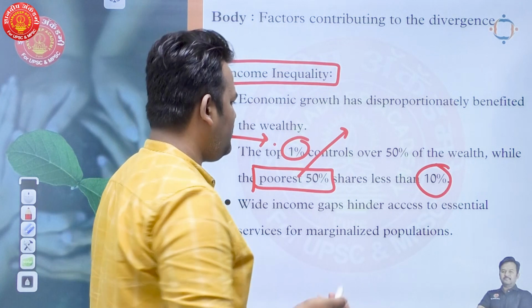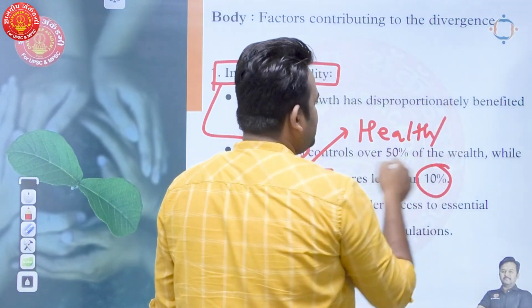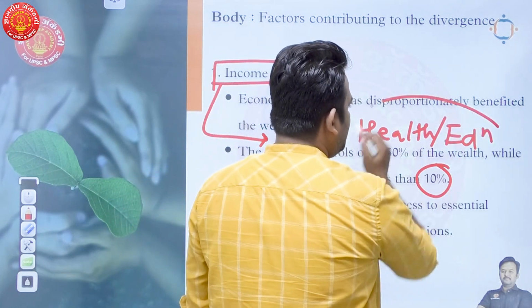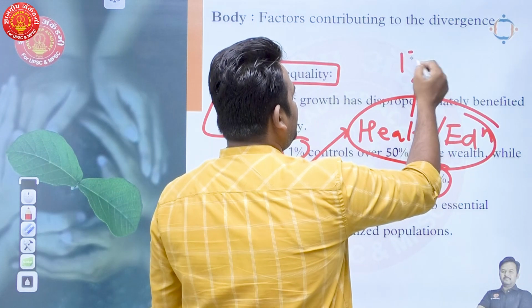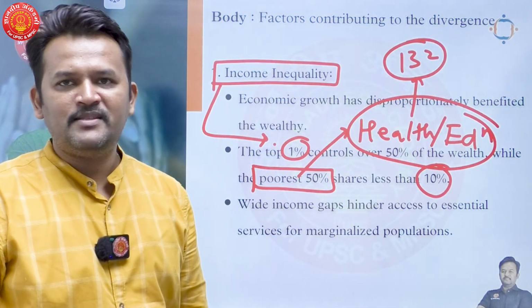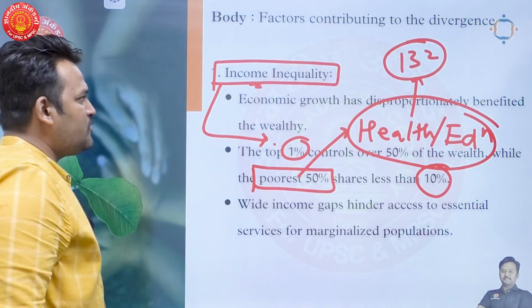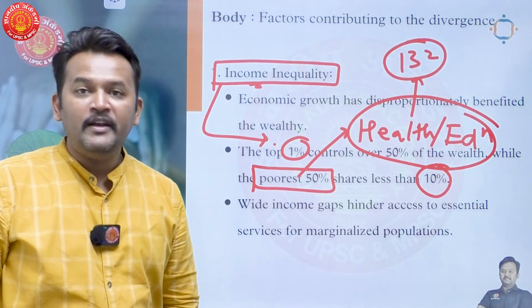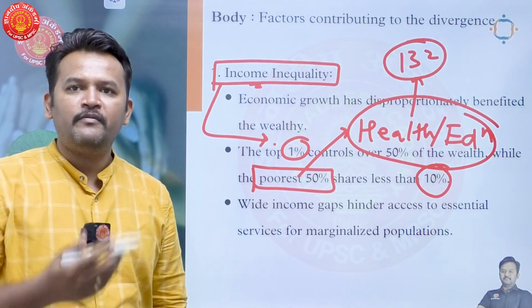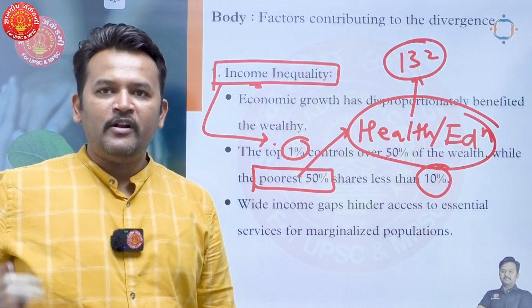They are not able to afford health services. They are not able to afford education services. And because of that, we rank 132nd in the Human Development Index. As simple as that. So this is one reason: there is disproportionate income inequality in India. The Indian economy is generating so much money. We are $3 trillion and we are focusing on $5 trillion.